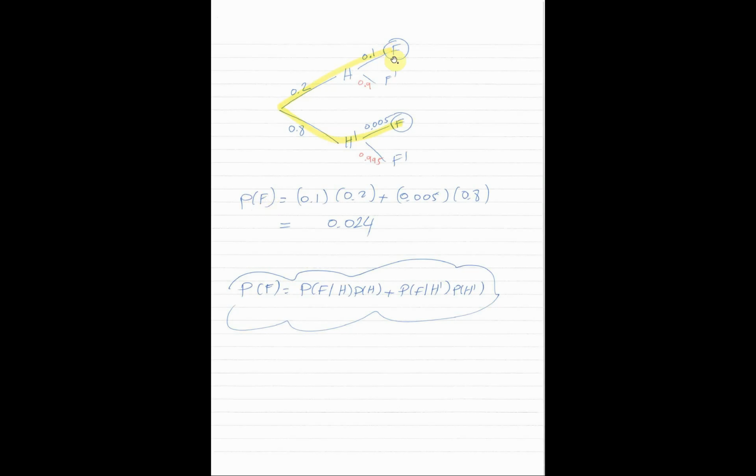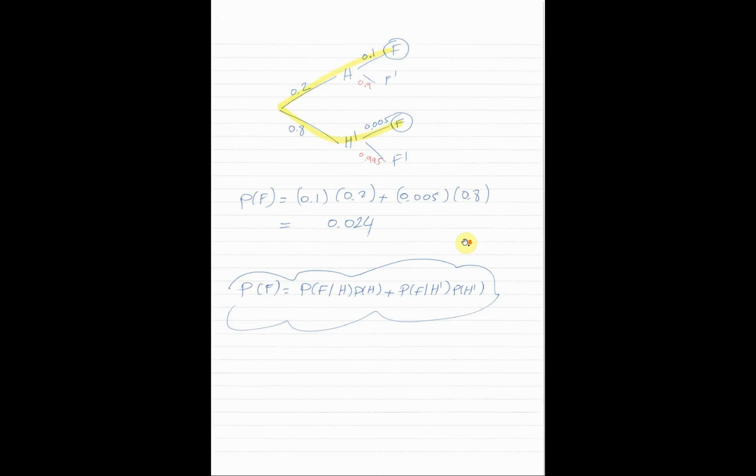Where do we have failing in the tree? Here we have a case, and here we have a case. So how do we solve the problem? We just add up the branches that lead to failing. This is one and this is the other. We add them up. 0.2 times 0.1 plus 0.8 times 0.005.